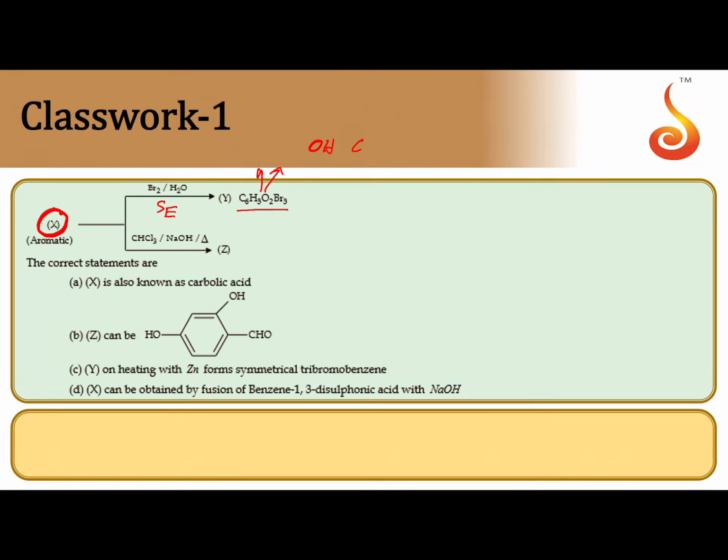So this is dihydroxybenzene. Since tribromination is happening, three bromines are attached because of two OH groups. So the position of OH groups we can imagine, that is meta position. Then only we can get tribromobenzene diol. Otherwise, if two OH groups are at ortho position or para position, we can get a tetrabromo product.